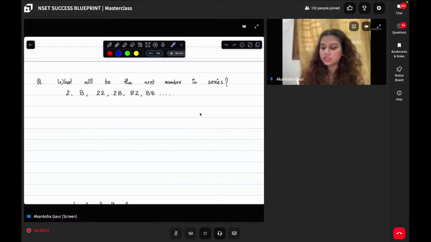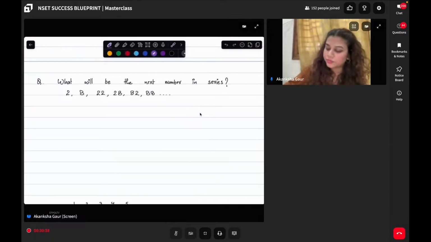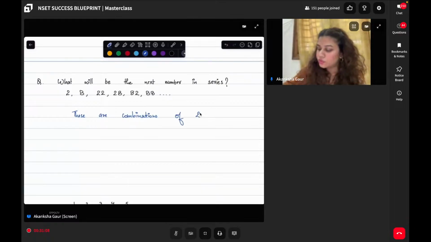How the series is 2, 8, 2, 2, 2, 8, 8, 2, 8, 8. So we all are able to observe that these are combinations of 2 and 8. Yes. And how is the series repeating?